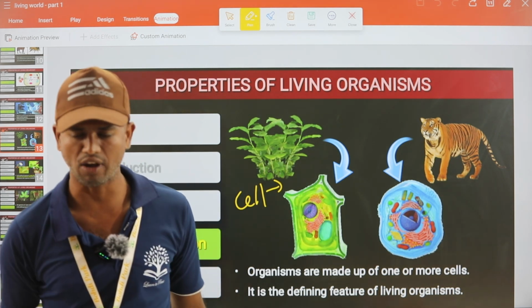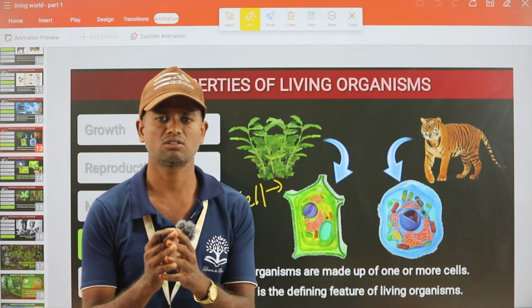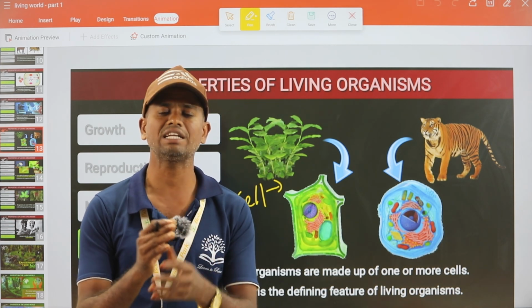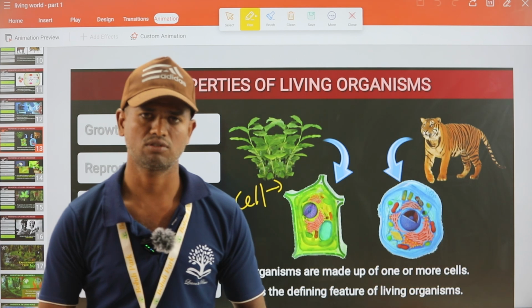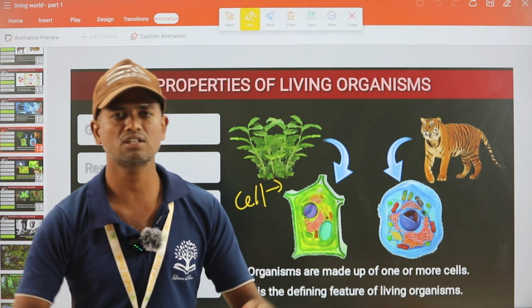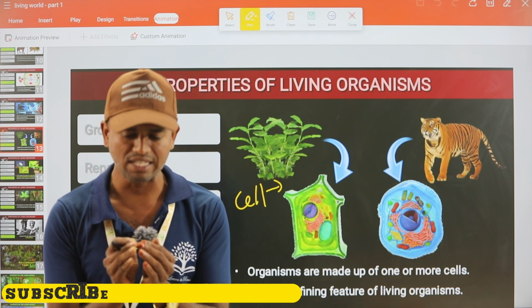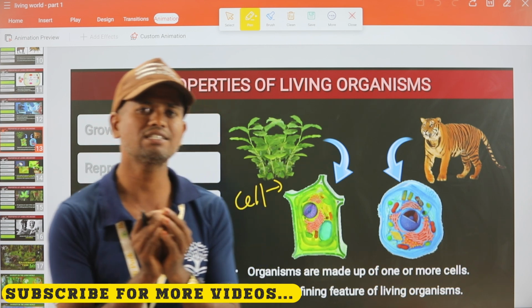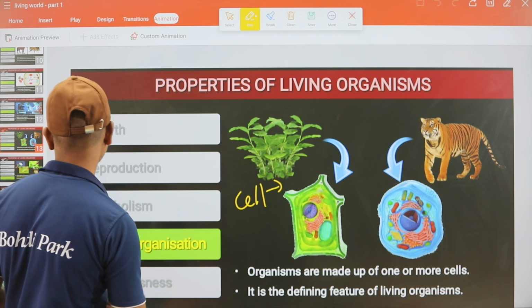For example, take a virus. A virus does not have cellular organization. It cannot exist independently. They are always dependent on other organisms to survive. So that is not considered a living thing. Living things always possess cells. Cell is the structural and functional unit of life.